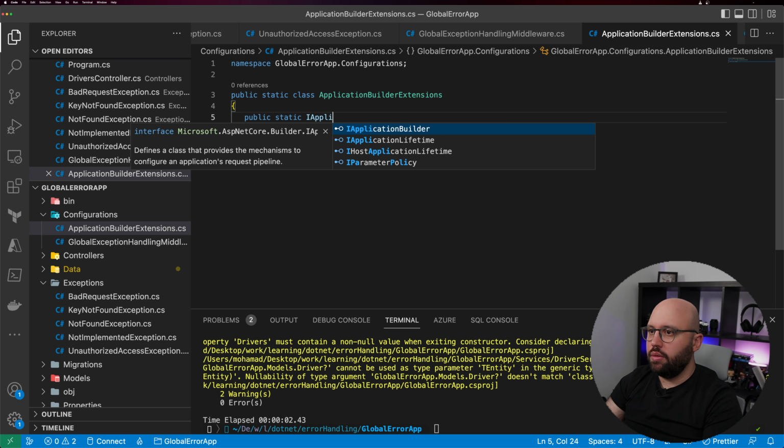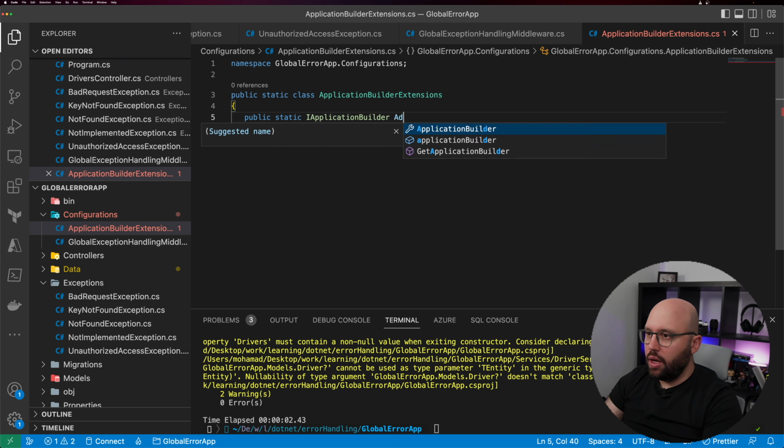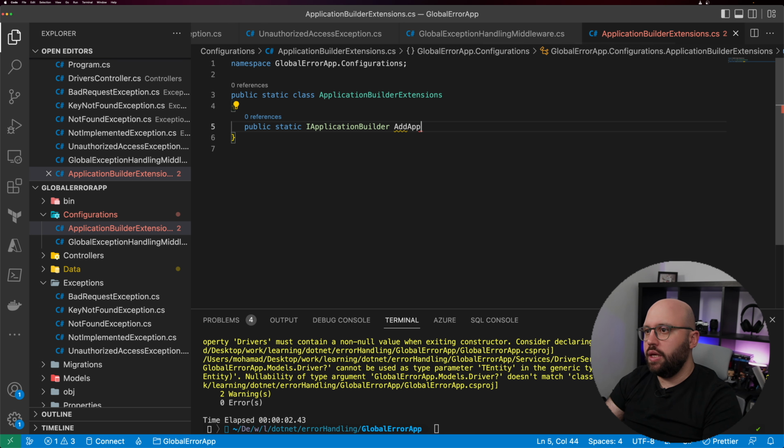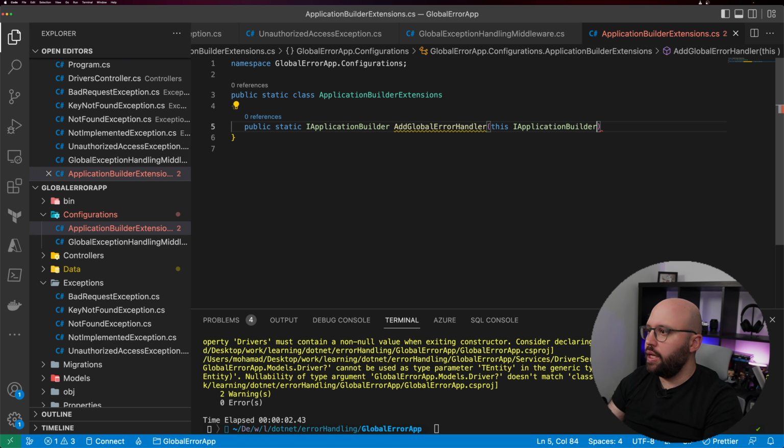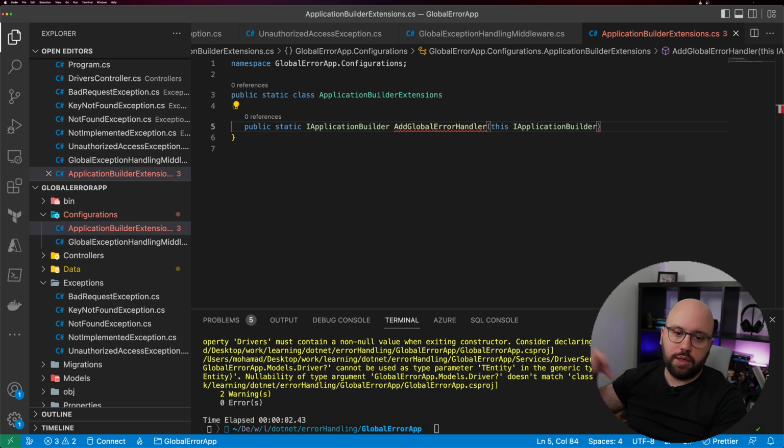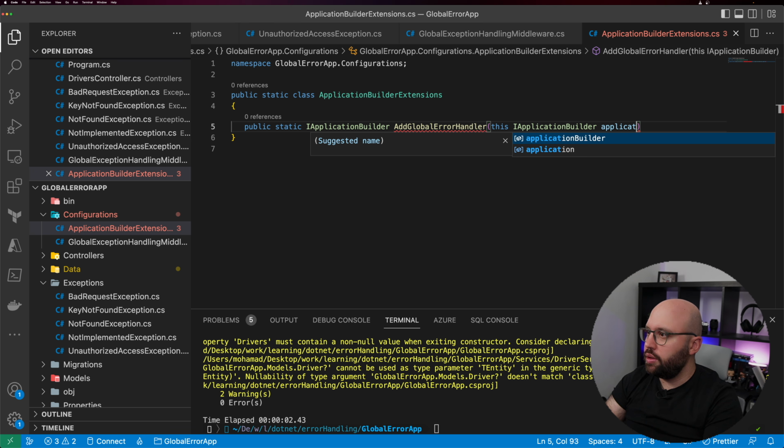And then here all we need to do is put public static application builder, add application. Actually, we can say add global error handling, and we're going to put this application builder, because what we're doing here is taking the application builder that we currently have, injecting it, and then passing it back.